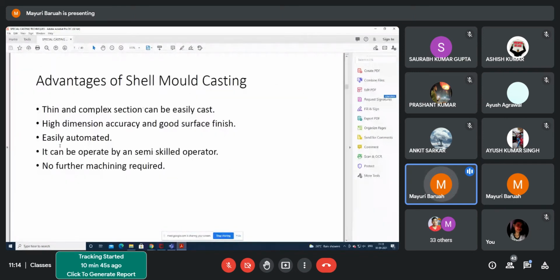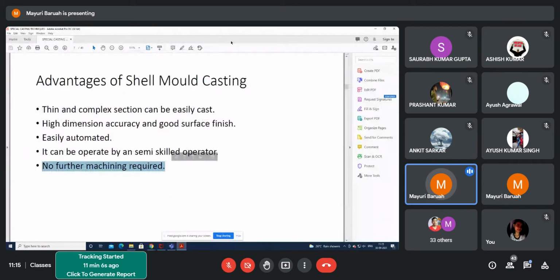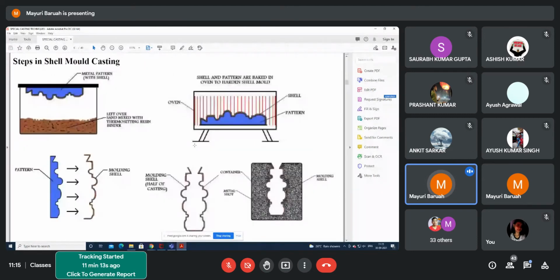It has high dimensional accuracy and good surface finish. It can be easily operated, and you don't need very skilled labor here, since it is automated or semi-automated. There is no need, or very little machining or finishing required after this process. You get the exact shape. Though the process is a little extensive, you get very intricate designs.